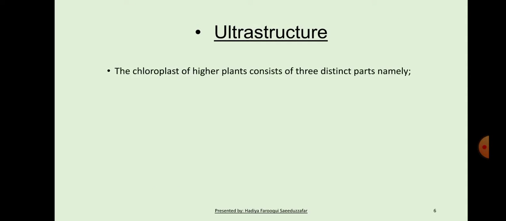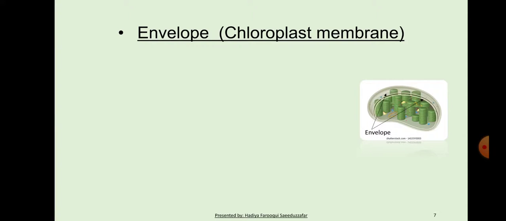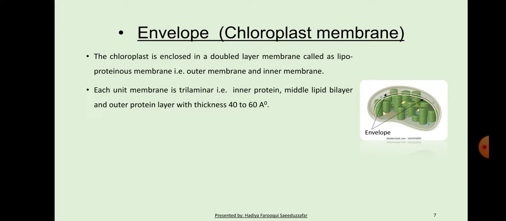Then ultrastructure. The chloroplast of higher plants consists of three distinct parts, namely envelope, stroma that is matrix, and grana. First we see envelope, which is also known as chloroplast membrane. The chloroplast is enclosed in a double layer membrane called the lipoproteinous membrane, that is outer membrane and inner membrane. Each unit membrane is trilaminar, that is inner protein, middle lipid bilayer and outer protein layer, with thickness 40 to